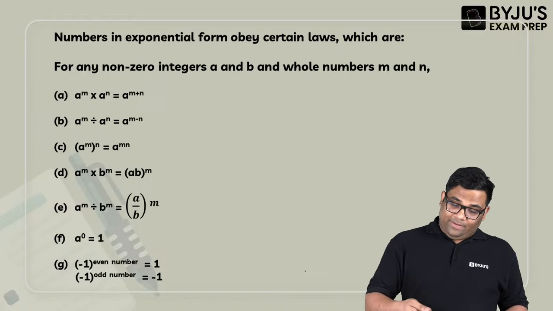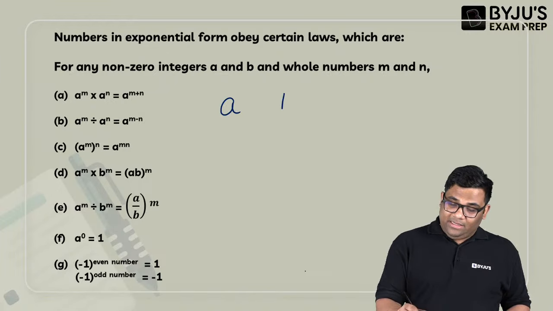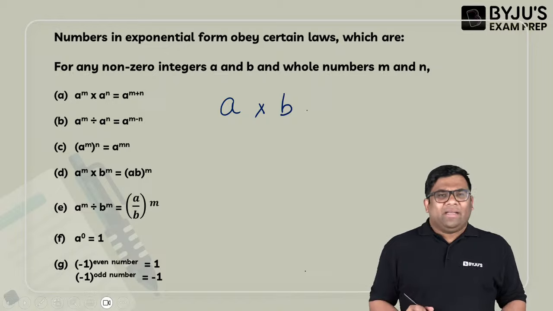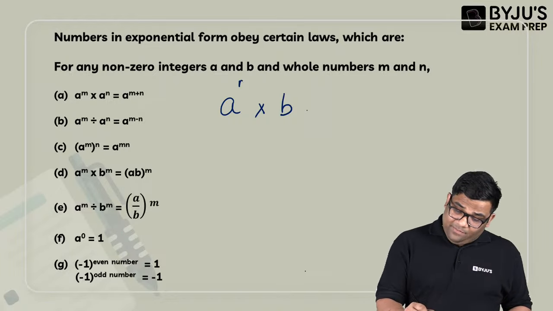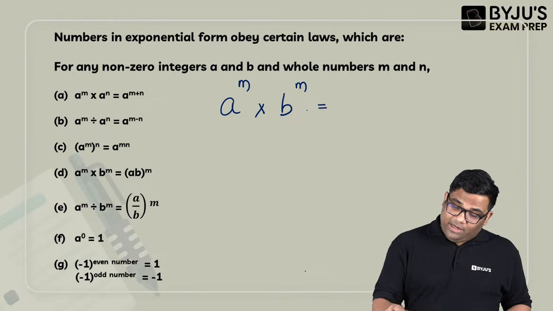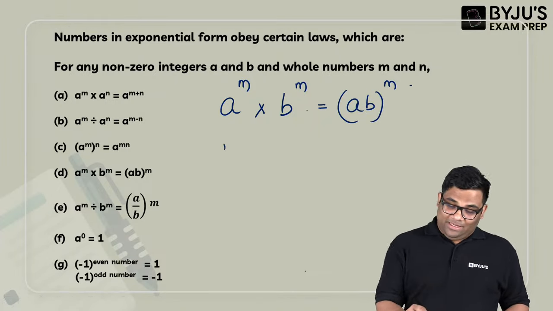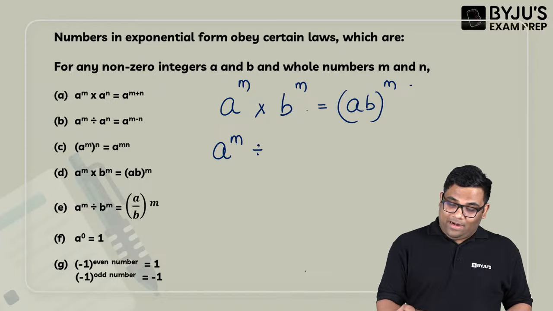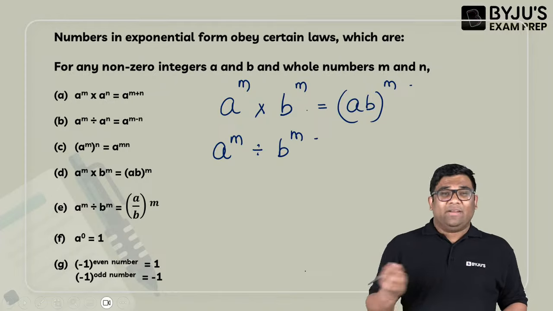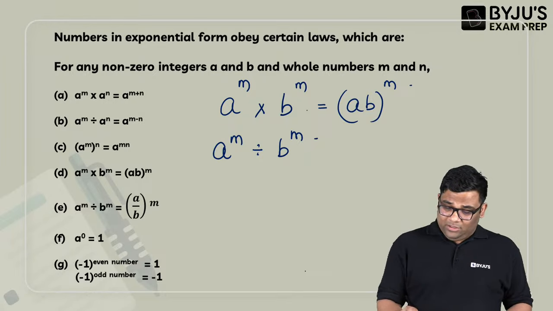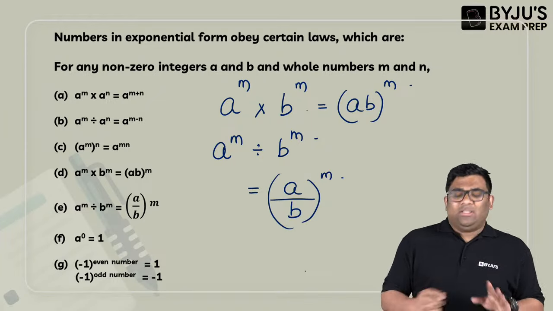Now, same thing, you see what is happening here. We are doing a multiplication. The bases are different but the power is the same. So what can I do? You can keep the power the same and write ab to the power m. And same thing, a to the power m divided by b to the power m: the bases are different, the power is the same, so it is a by b to the power m. So these are the basic rules.